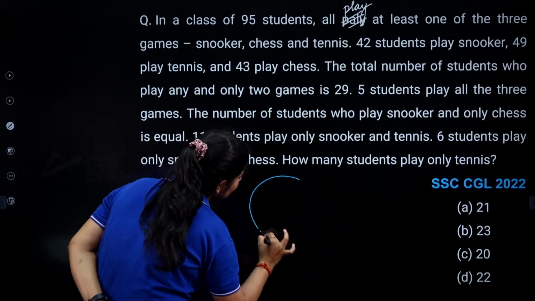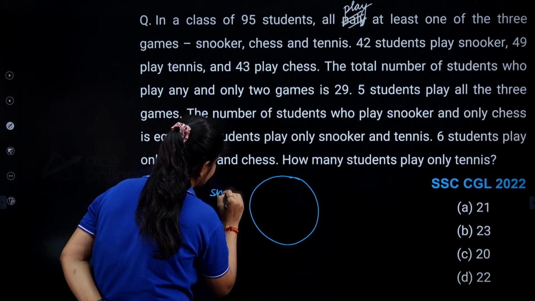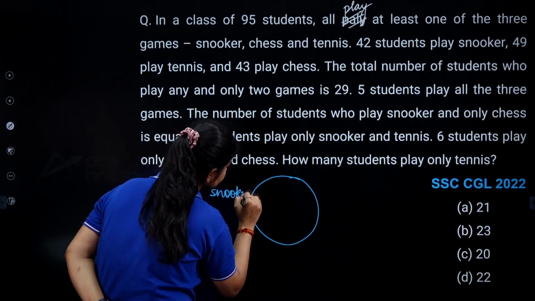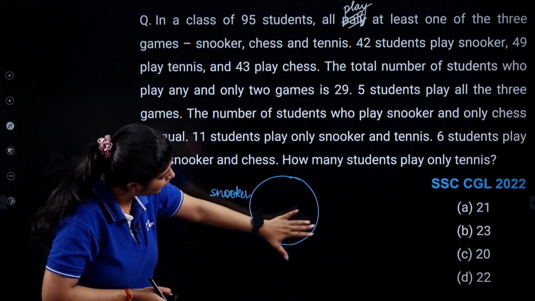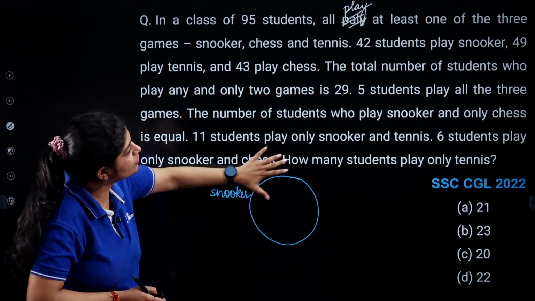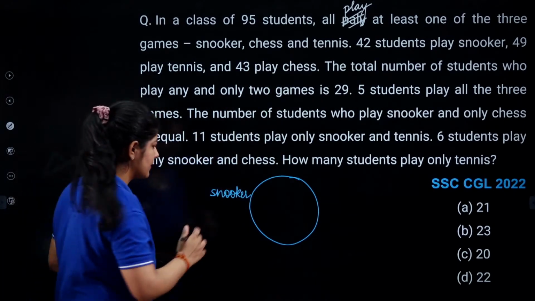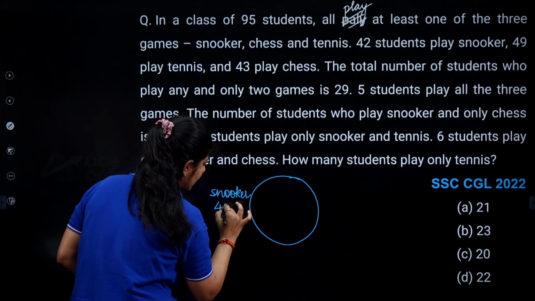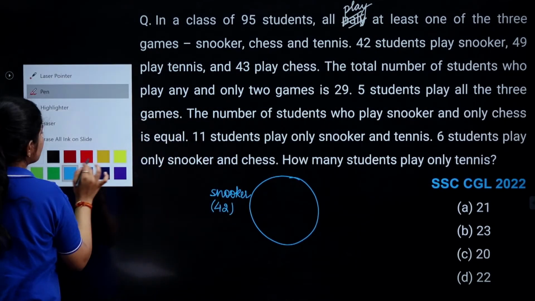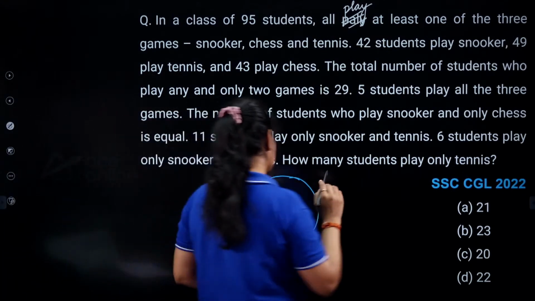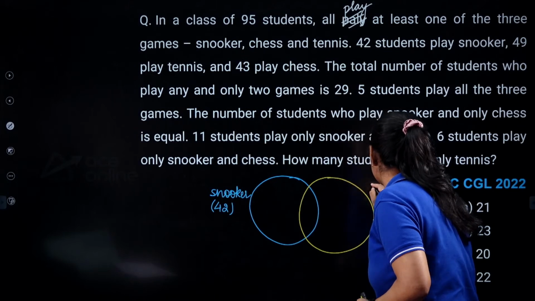The first one is snooker. I am drawing this circle for snooker. The total number of students in this circle is 42, as 42 students are playing snooker. Now, the next data is for tennis, so I am drawing the next circle for tennis.